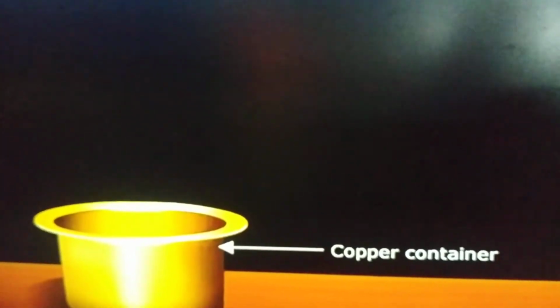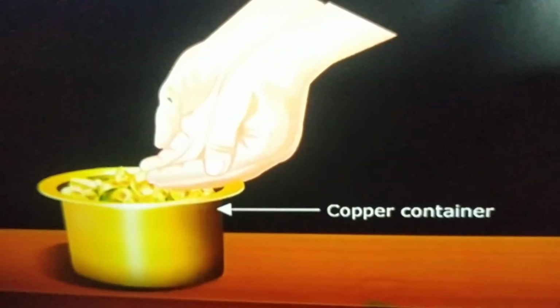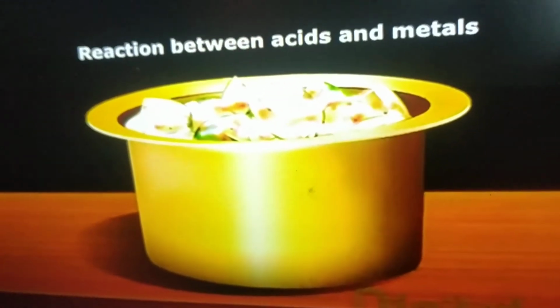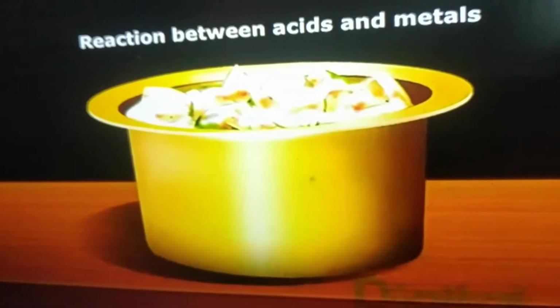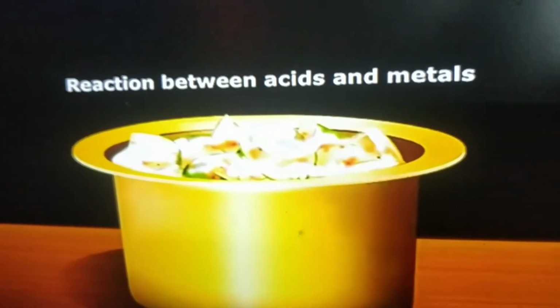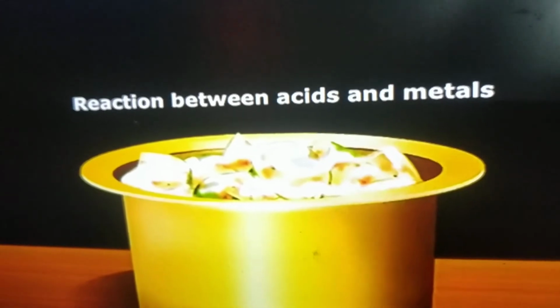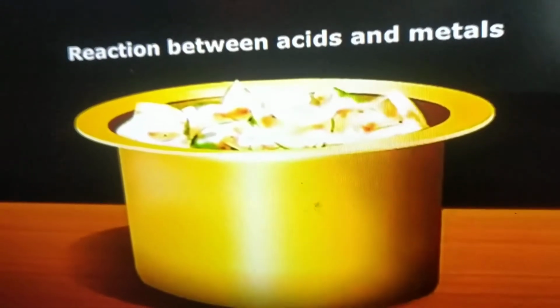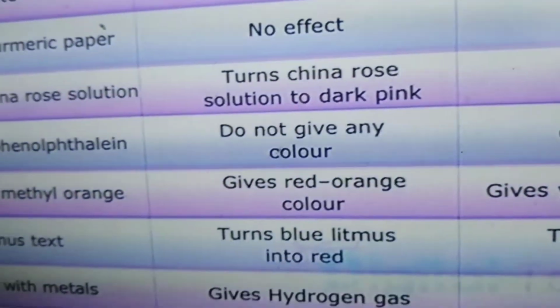Let us see reaction between acids and metals. Okay. Pickles and other sour substances are acidic in nature. So when they are stored in metal containers made of brass or copper, they get spoiled. This is due to the reaction between acids and metals. So to avoid this, the inner sides of vessels made up of brass and copper are coated with tin.